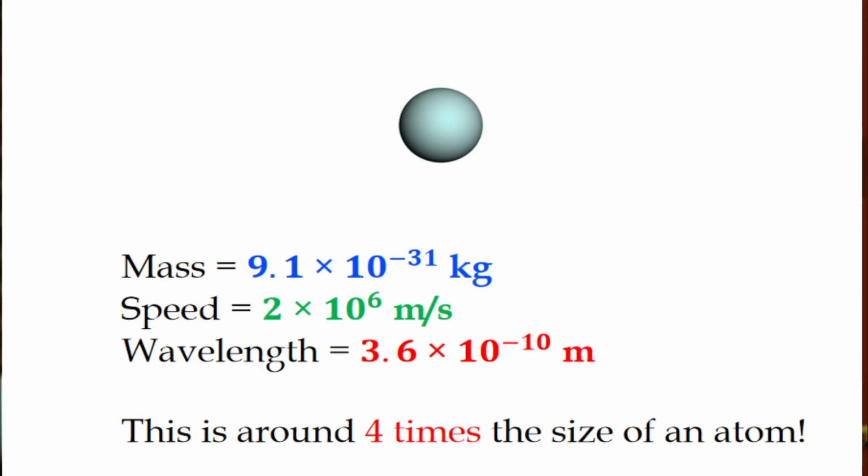But if you consider that of an electron, it has a mass of 9.1 into 10 raised to minus 31 kilogram, and its speed is 2.2 into 10 raised to 6 meter per second, say, then the wavelength will give you 3.6 into 10 raised to minus 10 meter. Okay? 3.6 into 10 raised to minus 10 meter is actually 4 times the size of an atom. Okay? An electron is a subatomic particle. If the uncertainty in the position of an electron is 4 times the size of an atom, that is actually a considerable amount of uncertainty. Okay? This is how all this difference comes.